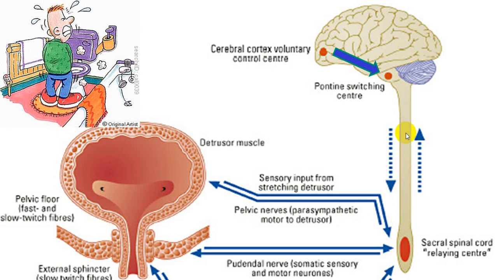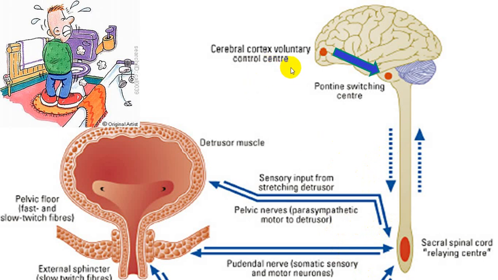The sympathetic system is thoracolumbar, T12 to L2. And the somatic nerve is again from S2, S3, S4. For these parasympathetic fibers we have another diagram. I'll first finish up the higher centers.